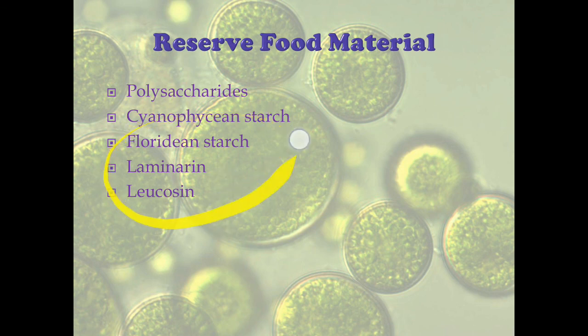All these are modifications of simple polysaccharides or simple starch. But because they are modified versions which are found in certain classes of algae or groups of algae, we have given them a different name. The reserve food material can also be present in the form of fats or mannitol or oil droplets. That's also possible, but usually the reserve food material is present in the form of a polysaccharide, maybe a modified polysaccharide, but usually a polysaccharide.